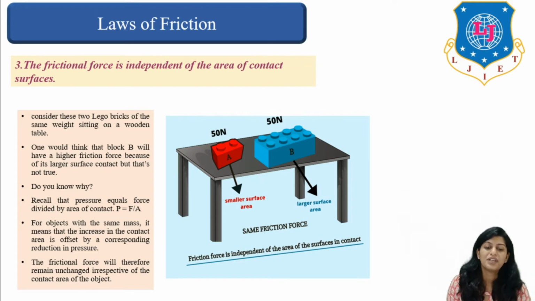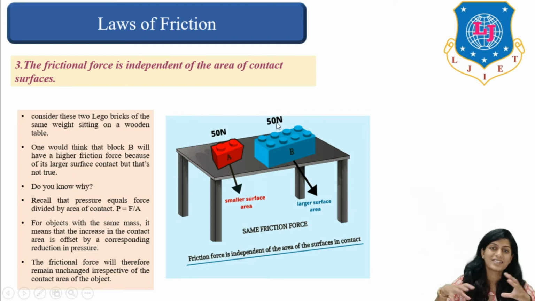As we know that pressure is equal to force per unit area. For objects with the same mass, an increase in contact area is offset by a corresponding reduction in pressure. So the frictional force will therefore remain unchanged irrespective of area of contact. When will this happen? Only and only when both blocks have the same mass. If mass is going to change, friction will correspondingly change. So surface area is irrelevant. Here you can see that both the blocks have different sizes but the mass is the same, so the friction applied will be the same.